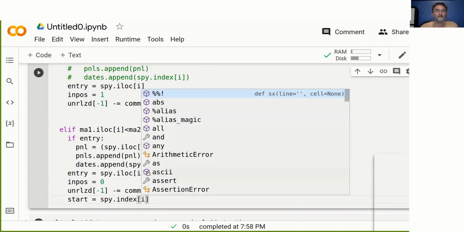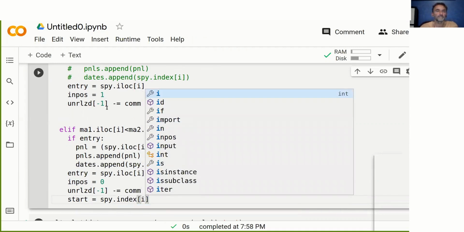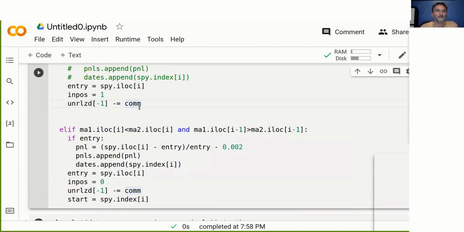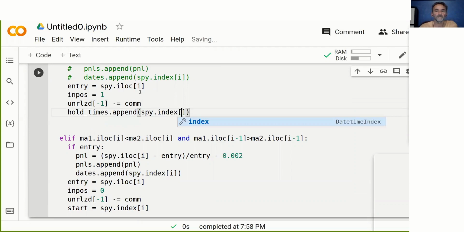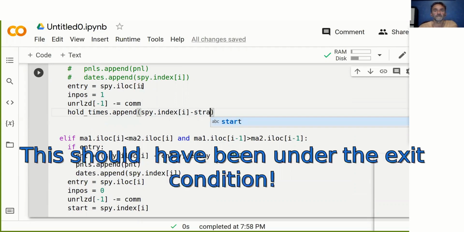and when we exit, I could do something like hold times.append spy.index of I minus start.